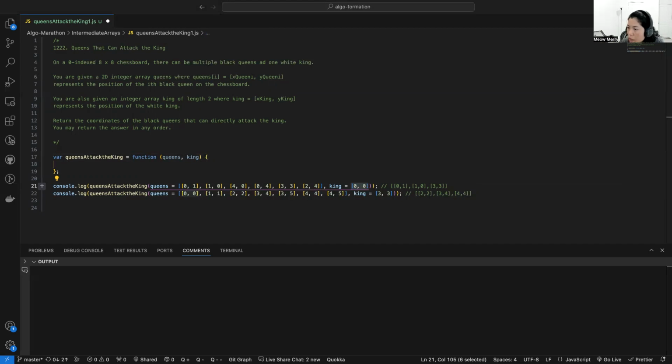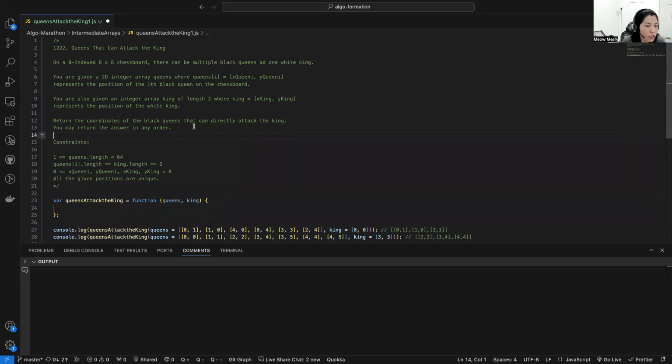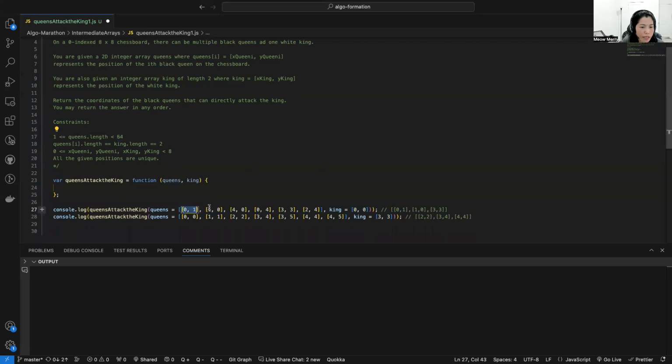Okay, what constraints do they have here on LeetCode? Let me just copy here. The constraint is that the queens length is not more than 64. The length of the queens will always be at least one and at most 64. And the king length will be equal to two, okay, in this case, right?